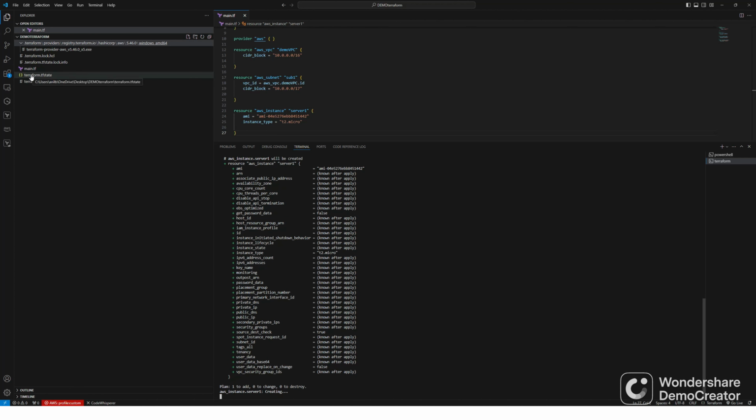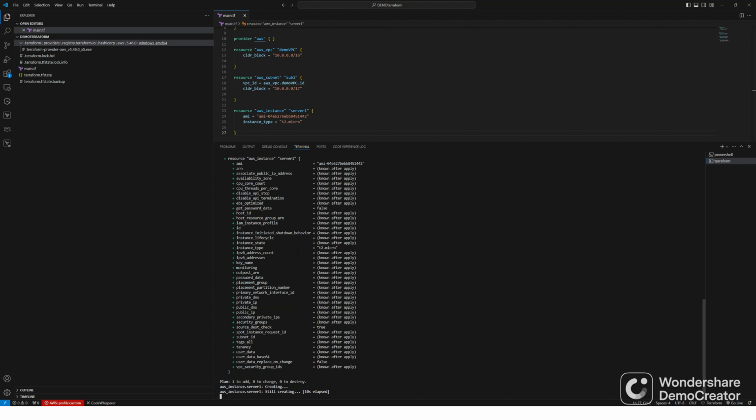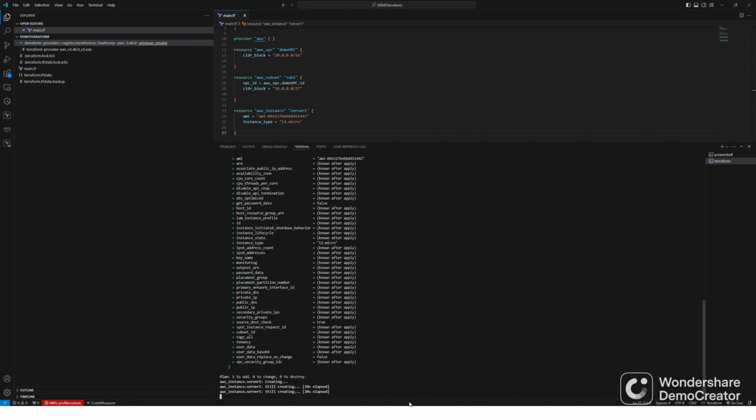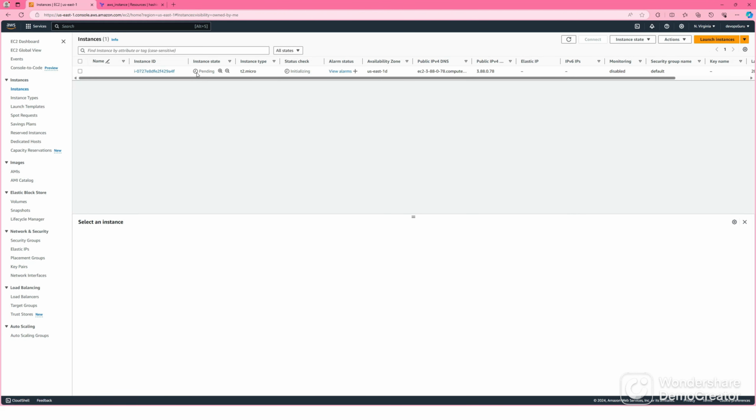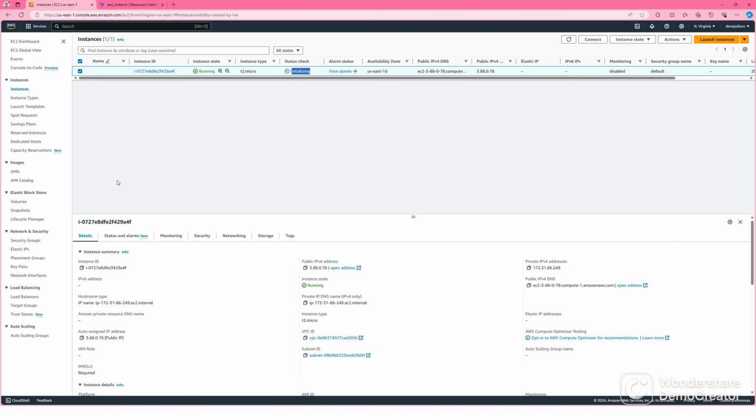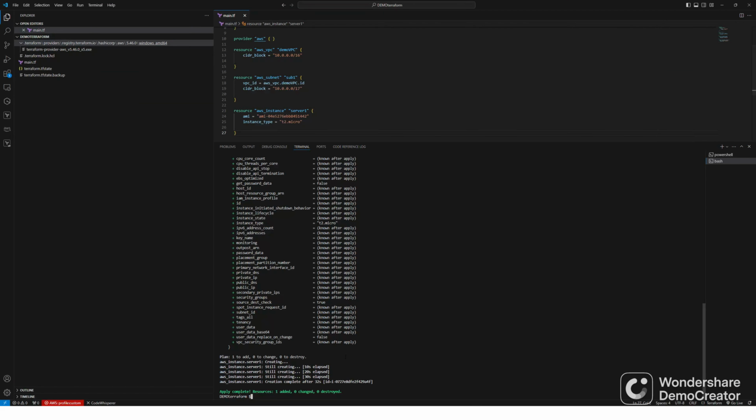See, the Terraform state file is here, and the state lock. Another person cannot use this Terraform config right now because it's locked while creating. Now you can go to the AWS management console and instances. There should be one instance coming up. You see, the instance is coming up. This is the one. This is initializing. See, one resource is created. We created the instance.